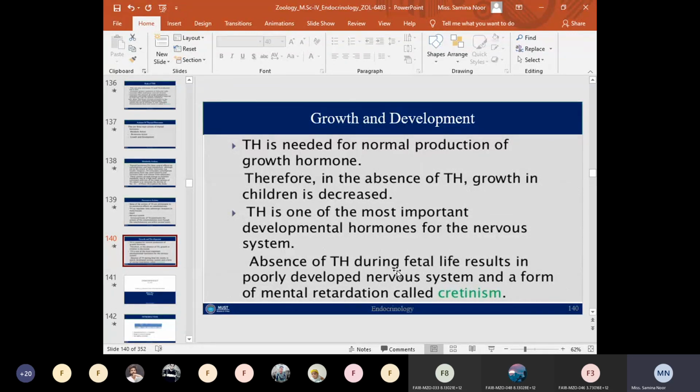In the absence of the thyroid hormone, growth in children is decreased. Thyroid hormones are important for the development of the nervous system in the early age or during the fetal life. For the development of the nervous system, the thyroid hormone is a key hormone required in the early age.